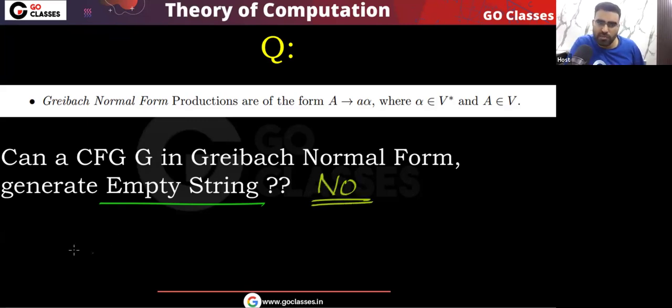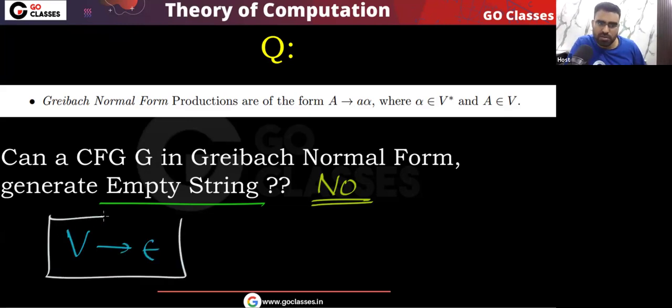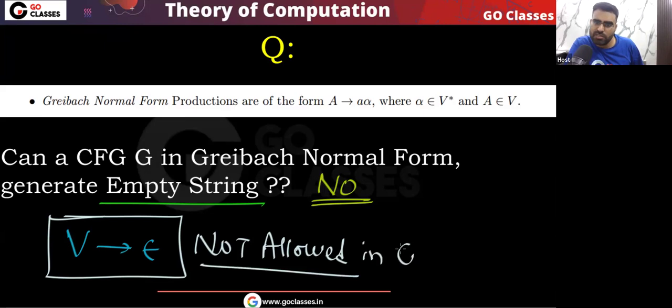Why? What is the reason? Because you can see V going to epsilon. This production is not allowed. Not allowed in GNF. Okay, is this clear? This is not allowed in GNF. Very simple point. So we cannot generate the empty string.